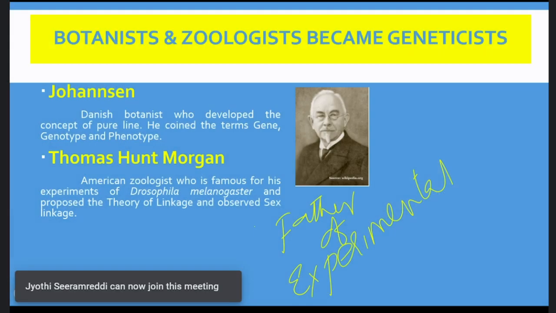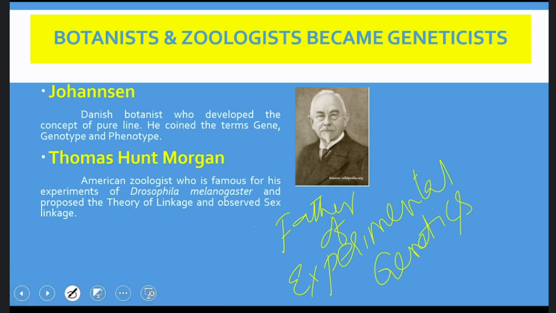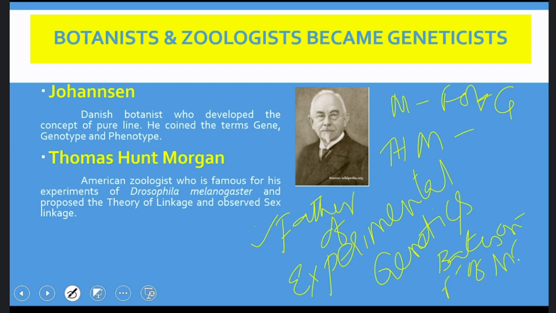Mendel is father of genetics. T.H. Morgan is father of experimental genetics, and William Bateson is called father of modern genetics. These three you have to keep in mind.